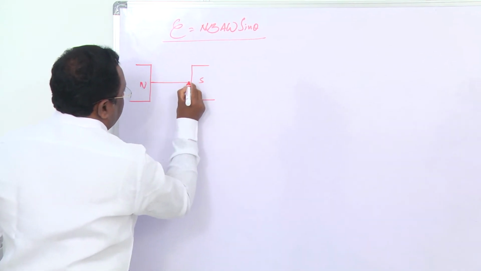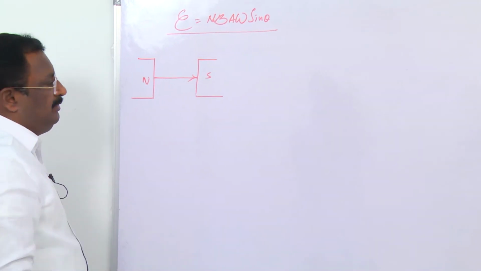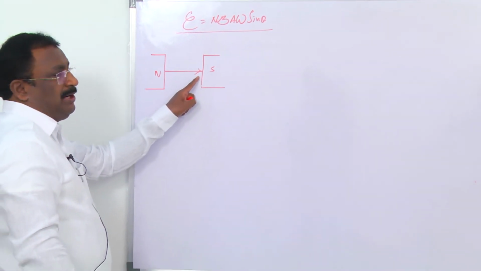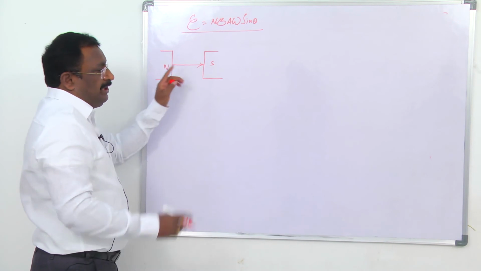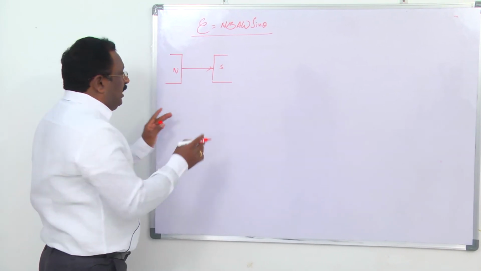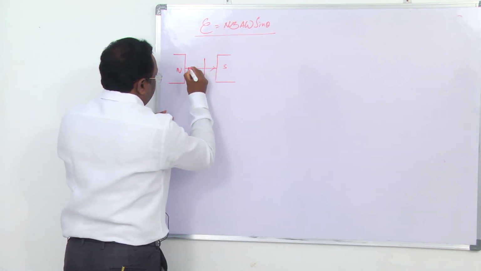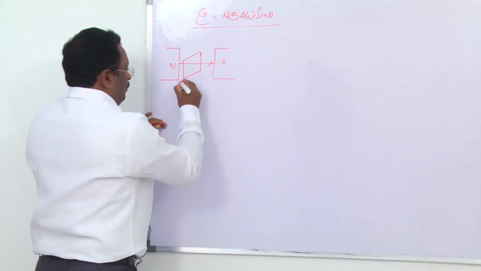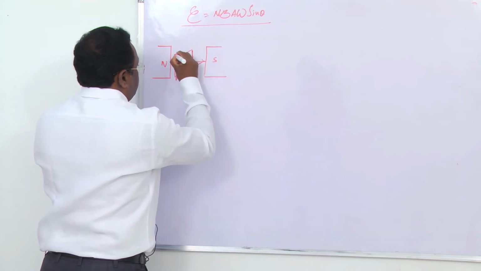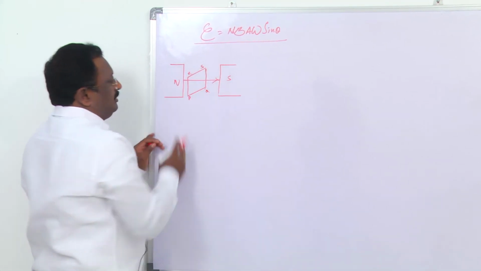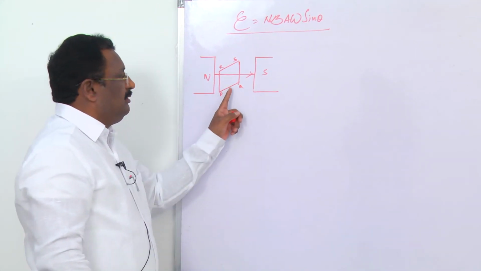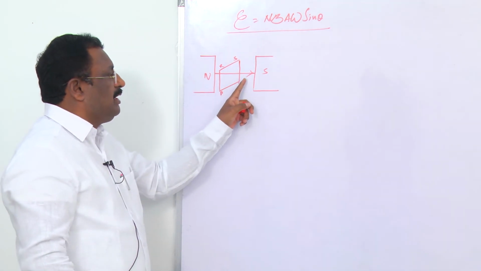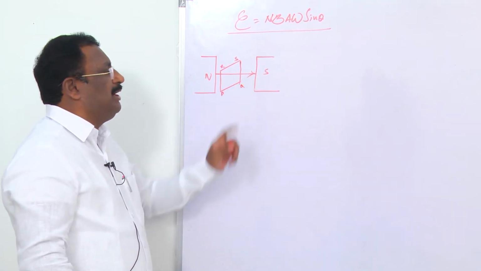This is the direction of the magnetic field. Initially the coil is at position P, Q, R, S, like this. What does that mean? The plane of the coil is perpendicular to the direction of the magnetic field.